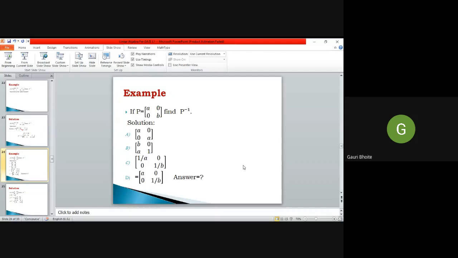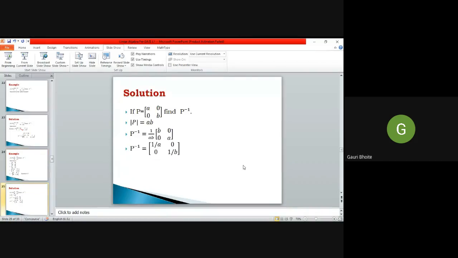So let us see how we get C. We are finding the determinant of P, which is A into B, and by the previous formula, it is 1 upon the determinant of P. We interchange the diagonal elements and change the sign of the off-diagonal elements. But the off-diagonal elements are 0, so minus 0 is again 0. When I divide B by AB, I get 1 by A. When I divide A by AB, I get 1 by B. In this way, we get [1 by A, 0; 0, 1 by B].